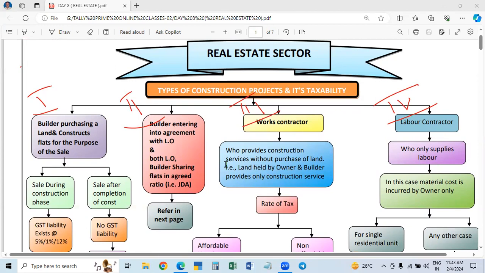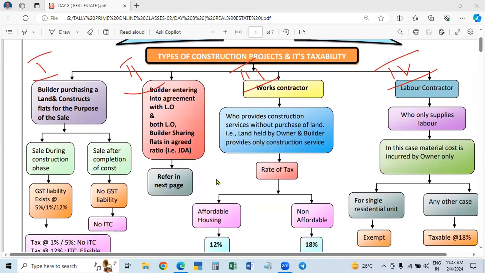But now, due to this real estate sector, there is a lot of scope for imposing GST, as well as to encourage residential real estate. From 1st April 2019, some changes were made for the residential real estate sector.